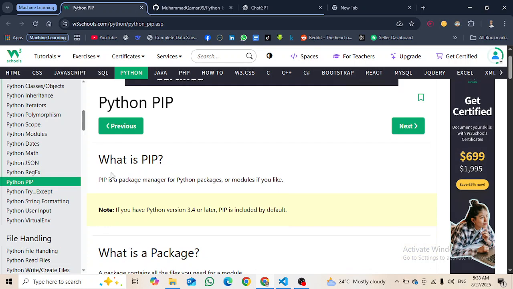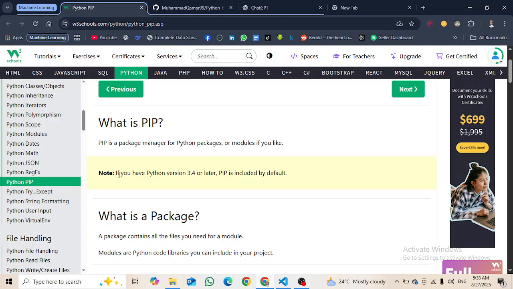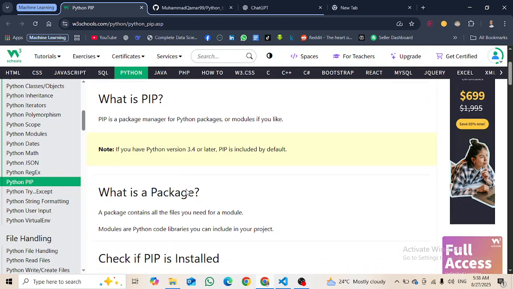So what is pip? Pip is a package manager for Python packages or modules, if you like. Now if you have Python version 3.4 or later, pip is included by default. And yes, in our Python, I guess it is included by default, right?